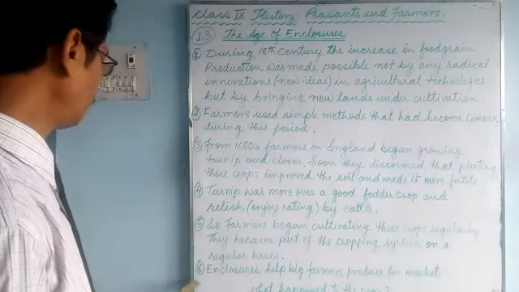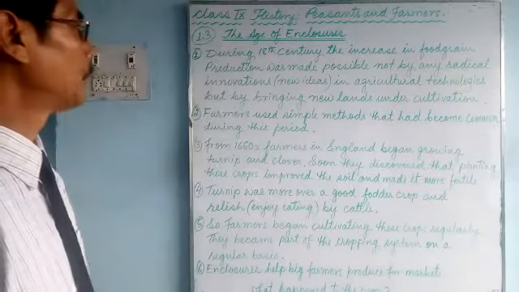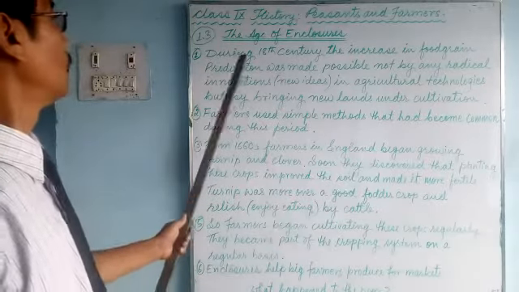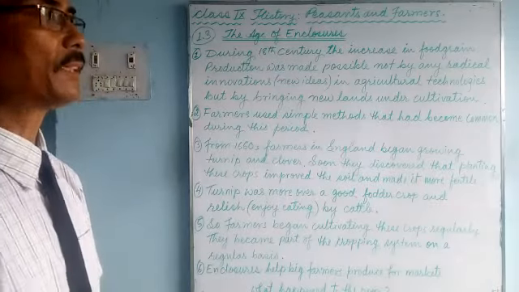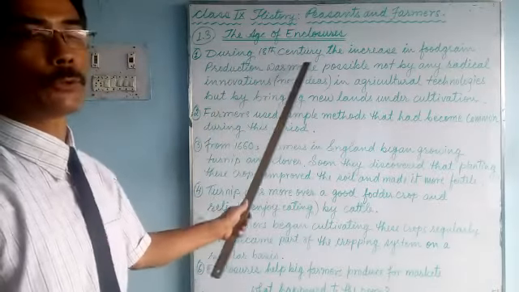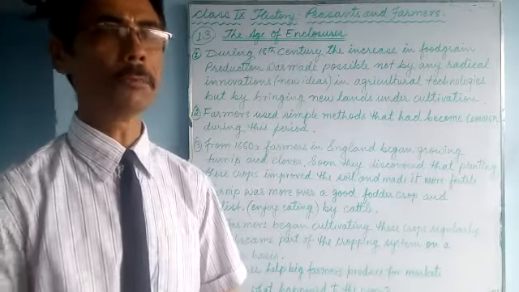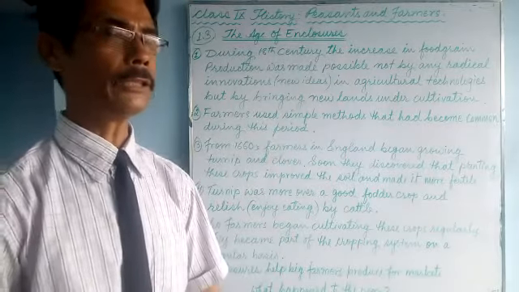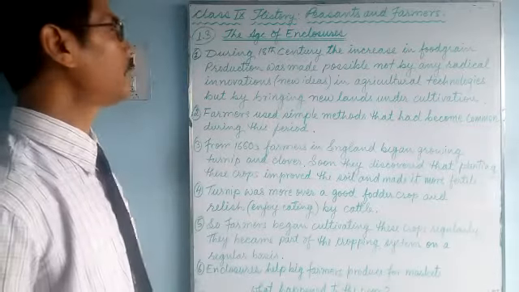Here I have written 6 points, then we'll go to 1.4. So 1.3, the age of enclosures, is the last. Let's see now. During the 18th century, we have finished talking about the 16th century, the wool production. Now we'll talk about the 18th century.